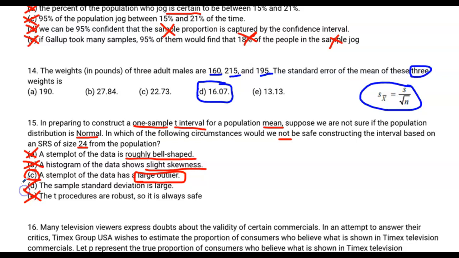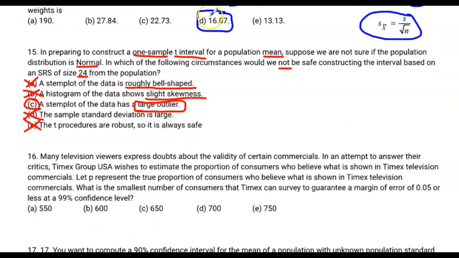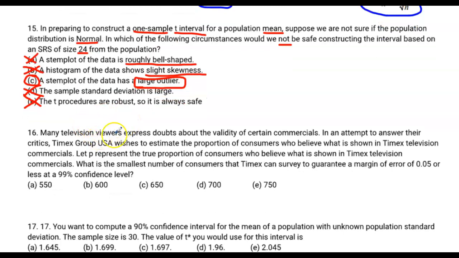So we don't really mind too much about a sample standard deviation being large. Question 16, we're coming into the home stretch. Many television viewers express doubts about the validity of certain commercials. In an attempt to answer their critics, Timex Group USA wishes to estimate the proportion of consumers who believe what is shown in Timex TV commercials. P represents the true proportion of consumers who believe what they see in Timex commercials.